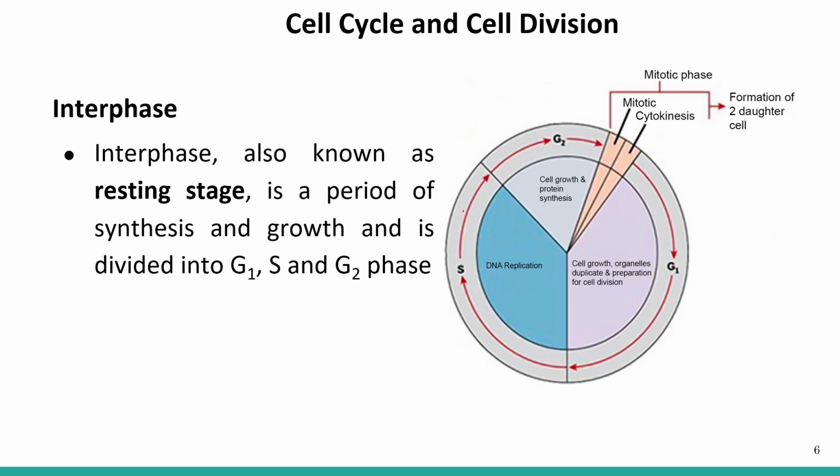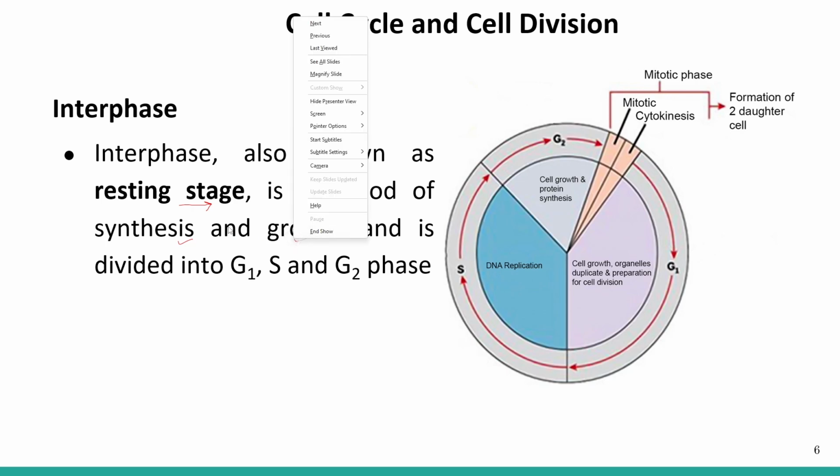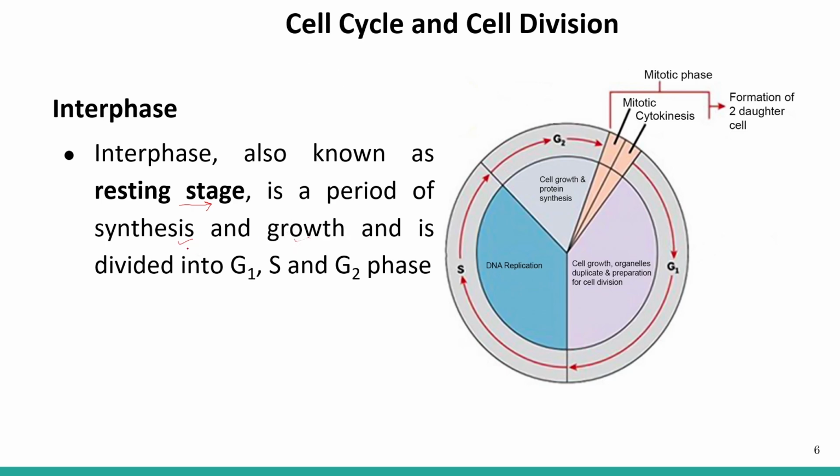Now let's talk about interphase in detail. Interphase is also known as the resting stage, and it is a period of synthesis where growth is taking place. There is a lot of synthesis taking place, and interphase is divided further into G1 phase, S phase and G2 phase. Here you can see a diagram showing the interphase divided into three sub-phases.